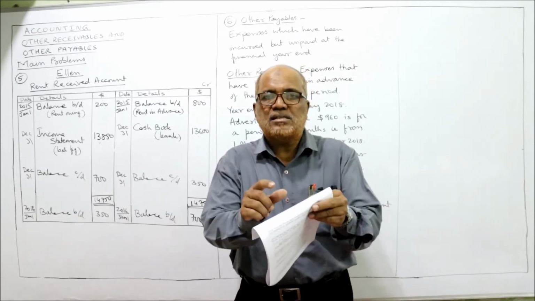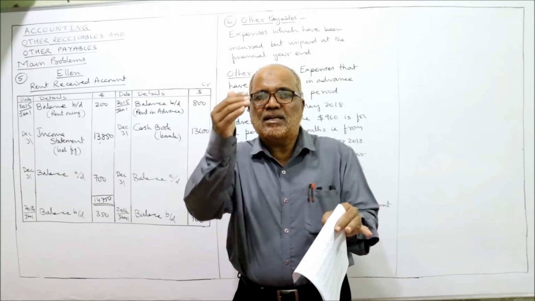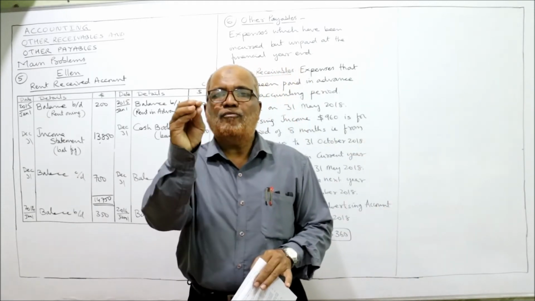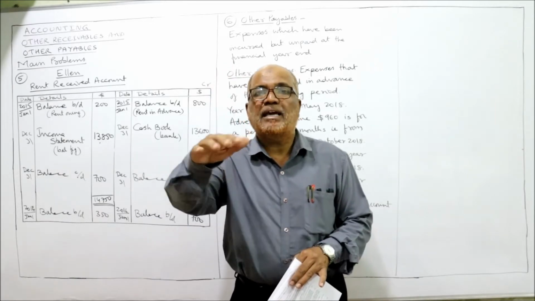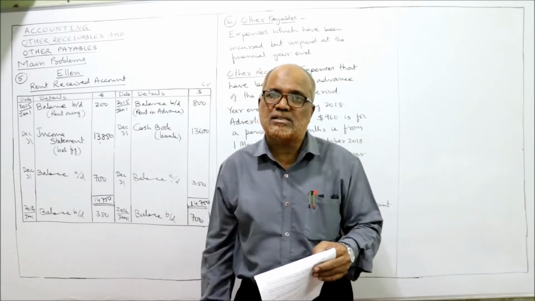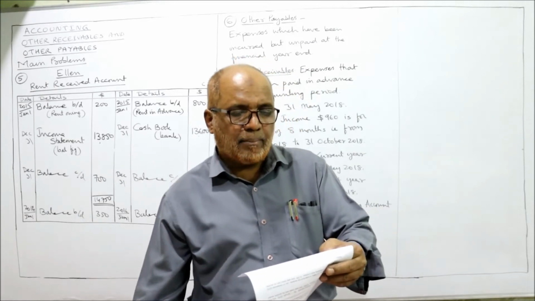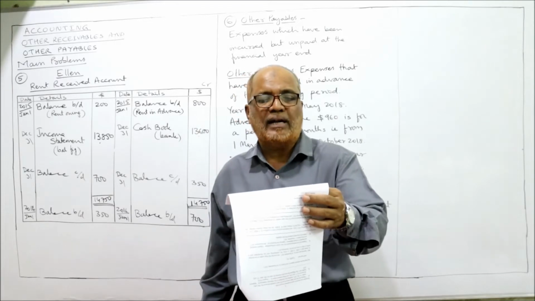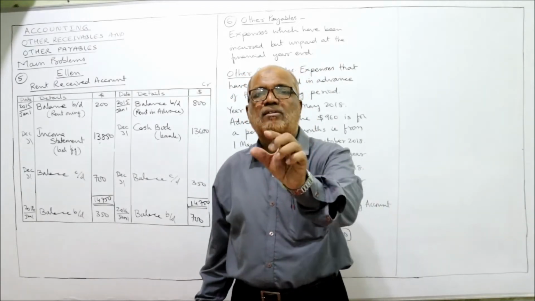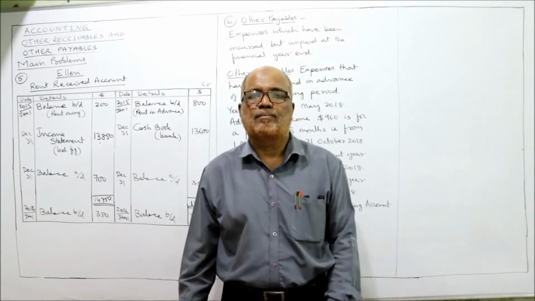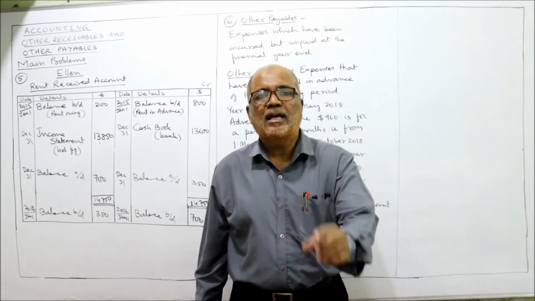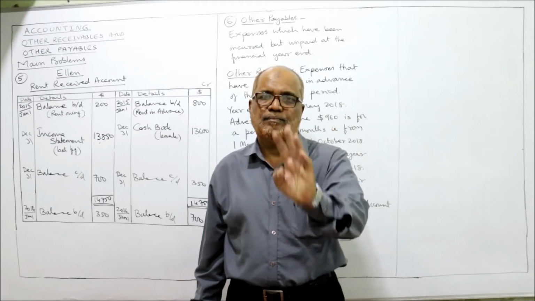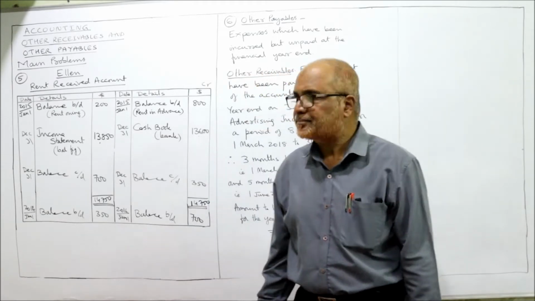Right? So 960 we bifurcate. 3/8 advertising will be put in the current year. 5/8 advertising will be carried forward to the next year. Advance paid. That's it. Calculate the amount to be added to advertising account for the year ended 31st May 2018. And how much advertising will be taken as expenses for the current year ending 31st May 2018. That's 3 months. 3 months will be taken into current year.